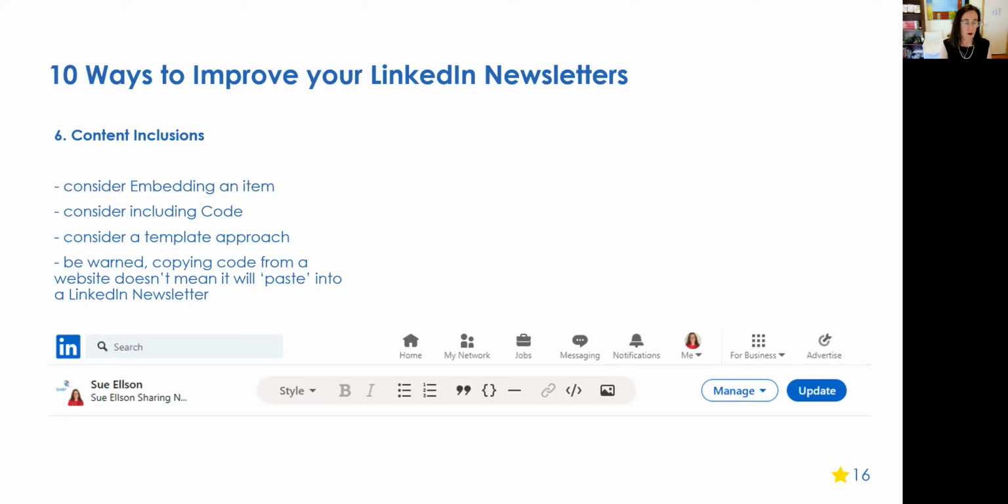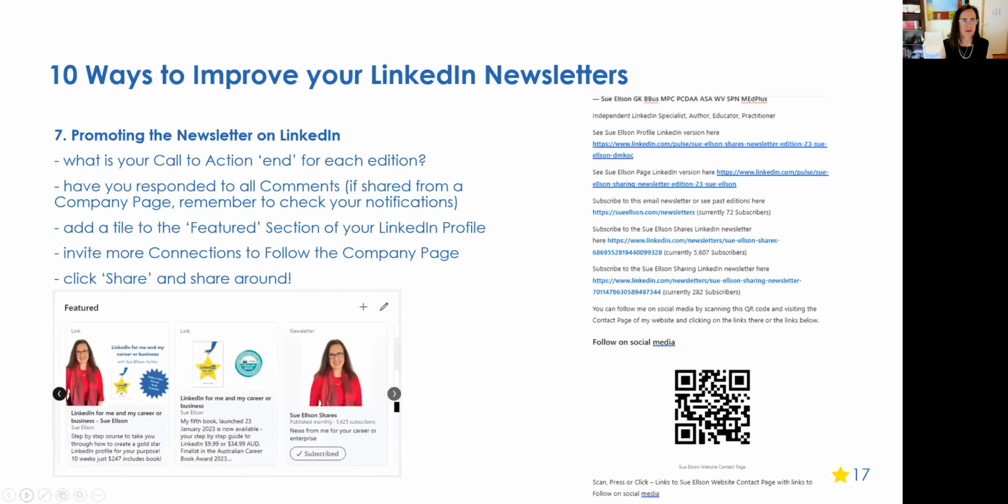Just be aware that if you copy the code from your website and paste it into LinkedIn, the images don't come across. So you are going to have to manually add the images. But, you know, it doesn't take too long and you get lots of bang for your buck.